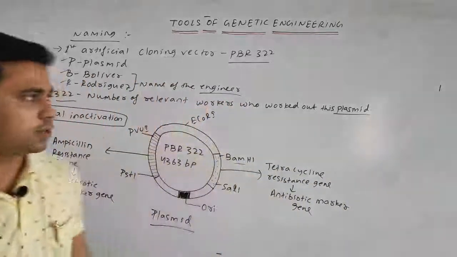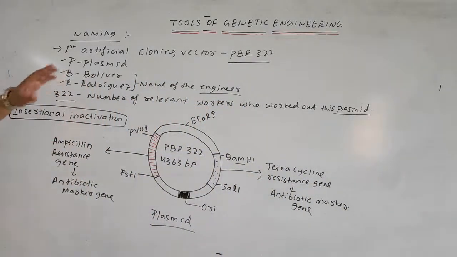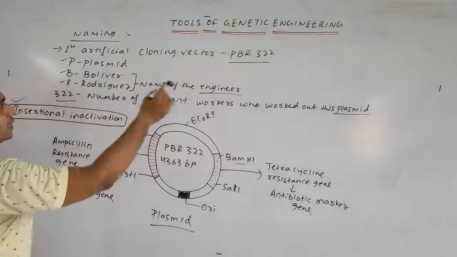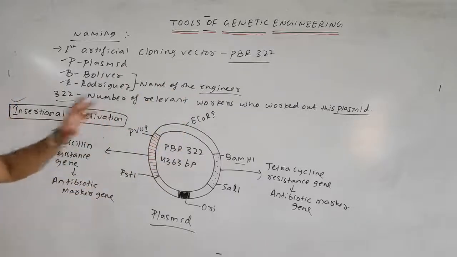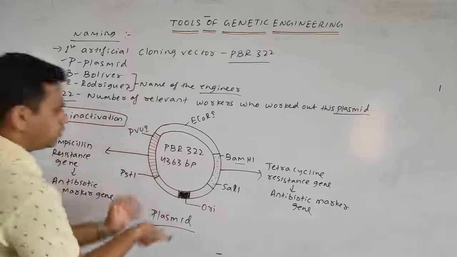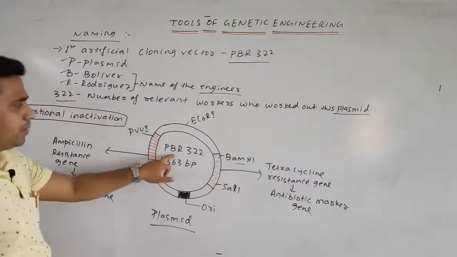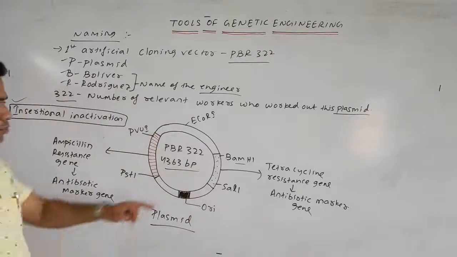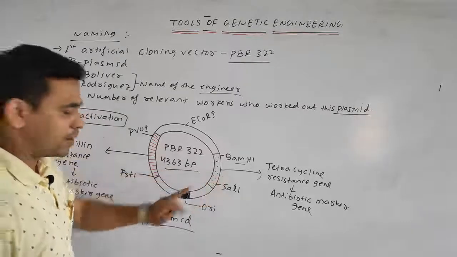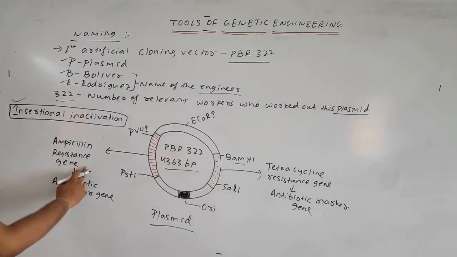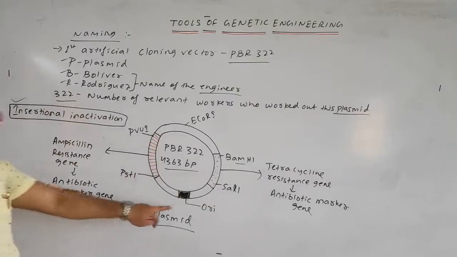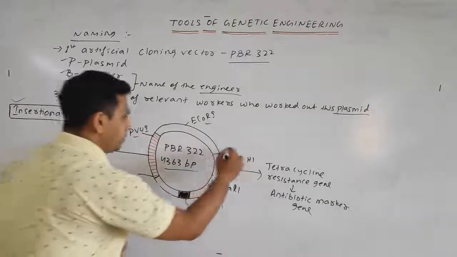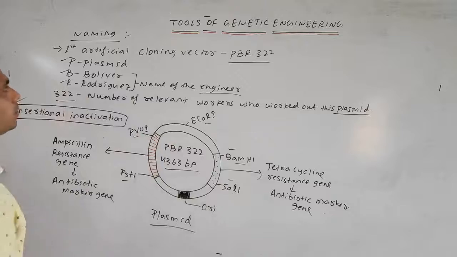First, the first artificial cloning vector is known as pBR322. The name came from Plasmid, Bolivar, Rodriguez, the names of the engineers, and 322 is the number of the plasmid in their lab. It has around 4363 base pairs. This one is the tetracycline resistance gene, an antibiotic marker gene, and this one is the ampicillin resistance gene, also an antibiotic marker gene. It has the ORI site and various restriction sites such as EcoRI, PvuI, PstI, BamHI and SalI. Please note this down.